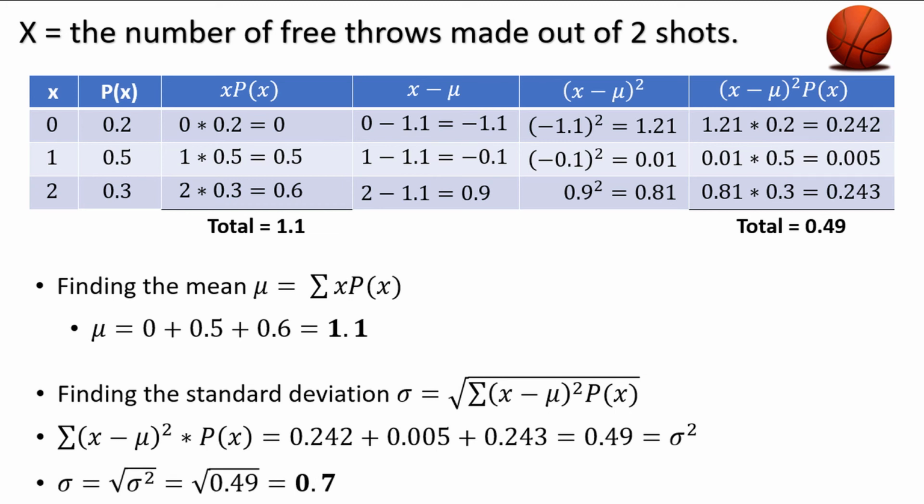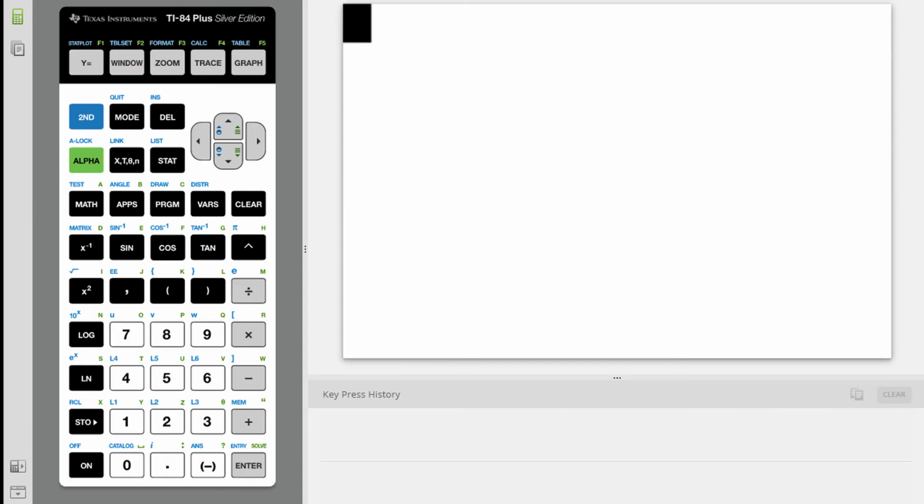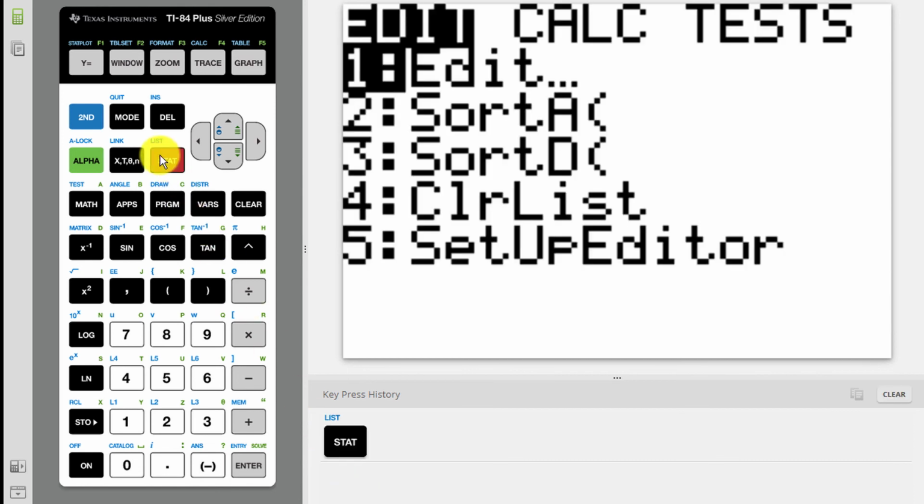Now this process can get a little bit tedious, especially when there are more than 3 outcomes in your distribution. Let's look at how you can calculate the mean and standard deviation of a discrete probability distribution on a TI calculator. Okay, here we are with the TI-84 calculator. We need to enter the distribution into the stat list. First press Stat, and then press Enter to edit the lists.